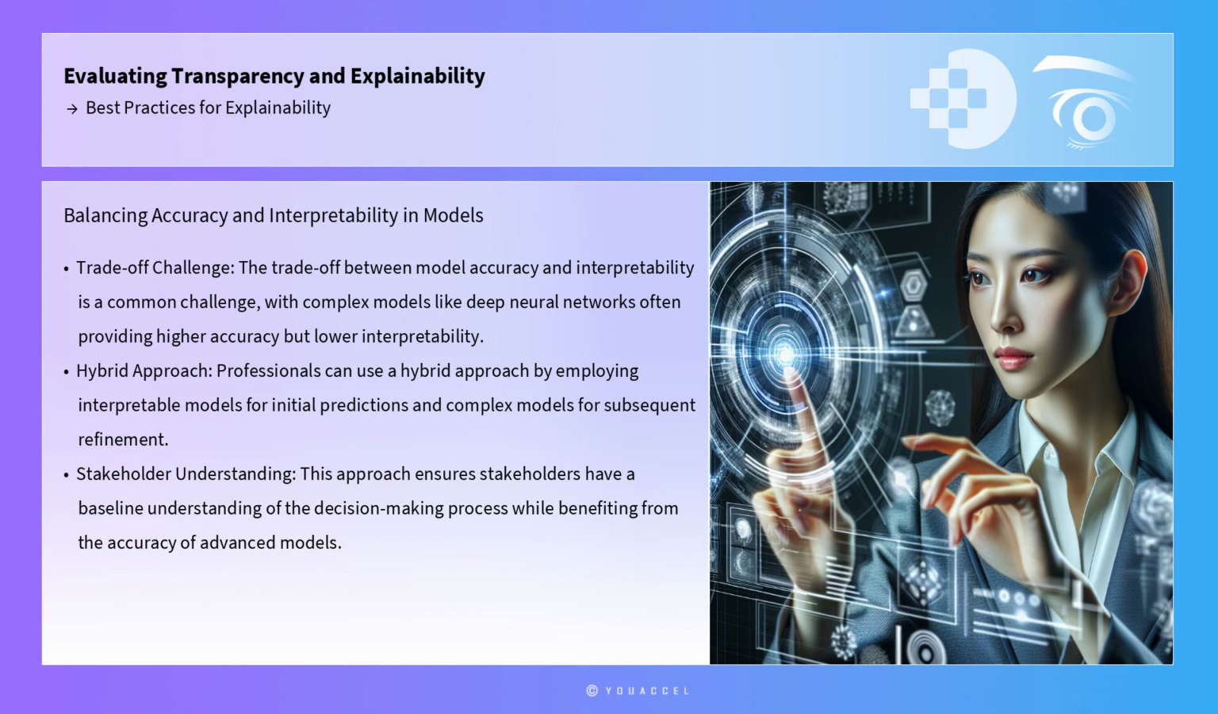Addressing real-world challenges in explainability requires a combination of these best practices. One common challenge is the trade-off between model accuracy and interpretability. Complex models like deep neural networks often provide higher accuracy but lower interpretability compared to simpler models. To tackle this challenge, professionals can use a hybrid approach by employing interpretable models for initial predictions and complex models for subsequent refinement. This approach ensures that stakeholders have a baseline understanding of the decision-making process while benefiting from the accuracy of advanced models.